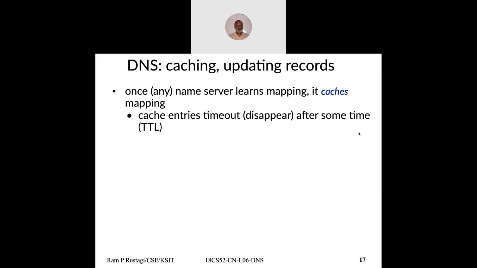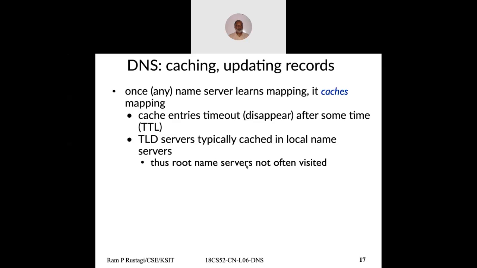If I'm accessing google.com, let's say 10 times for searching, do I need to find the IP address every time? Answer is generally no. Because once I get the IP address, I'll cache this information in my memory. And as long as my cache is valid, which is valid for a few minutes to a few hours, I don't have to make a new DNS request. And this is given by what is called time to live, or TTL value. Each time you get a response, it tells you how long this entry is valid for, 2 hours, 3 hours, 4 hours, and you cache it, and during this time, you never make a DNS request again.